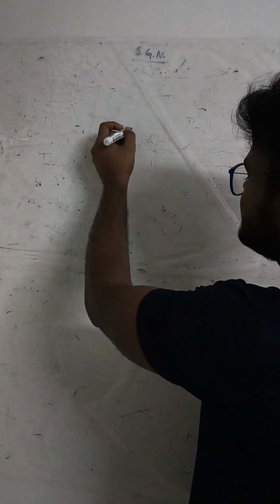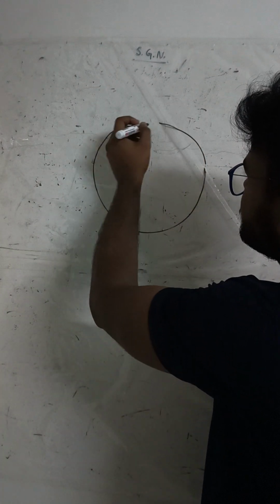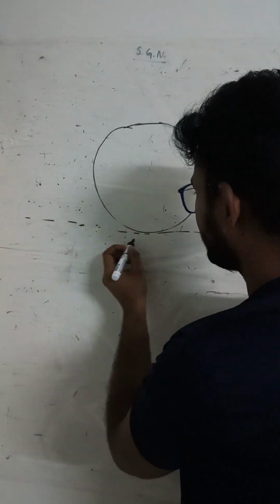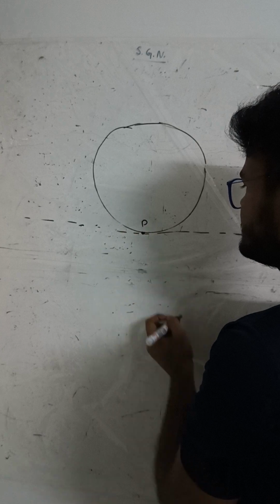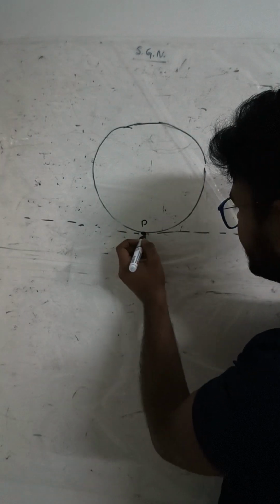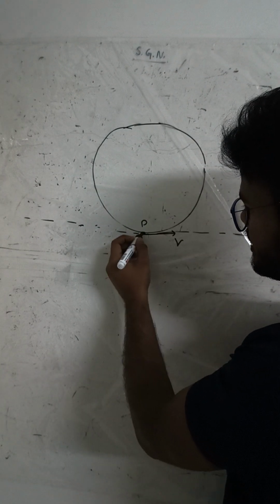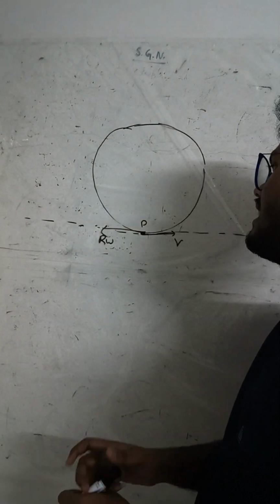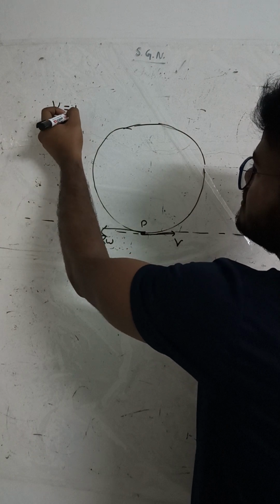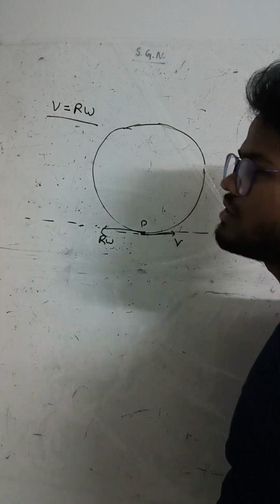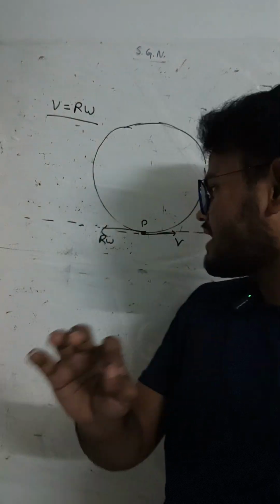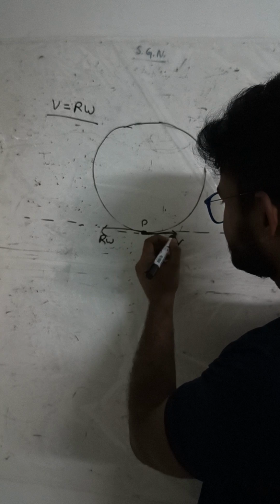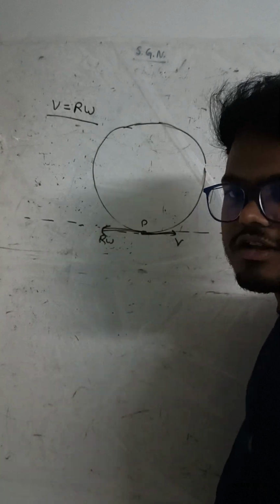As you have seen, in a pure rolling motion, let's suppose this is a body and this is a surface. This is the point of contact. Let's suppose this is P, and here is velocity V, and in this direction there is R omega, and for pure rolling we discussed V equals R omega. So according to the concept of pure rolling, there is no relative motion, since both the velocities are the same.